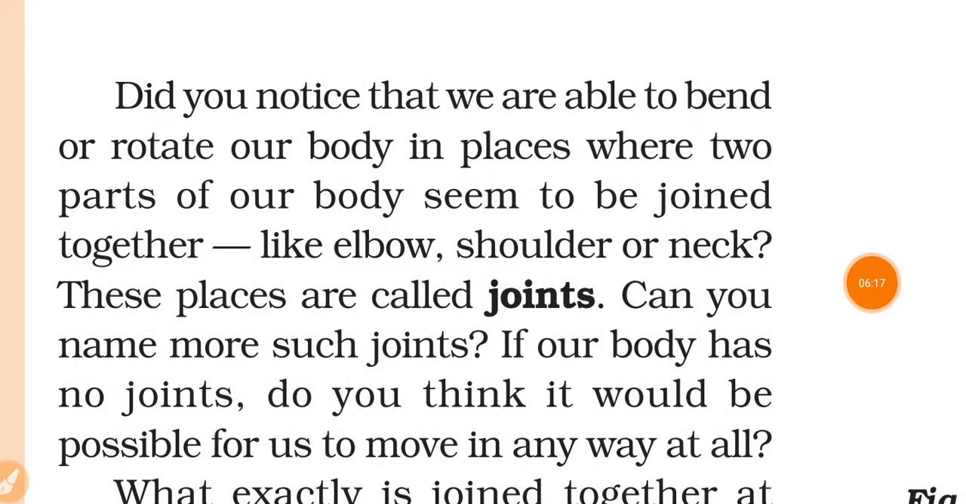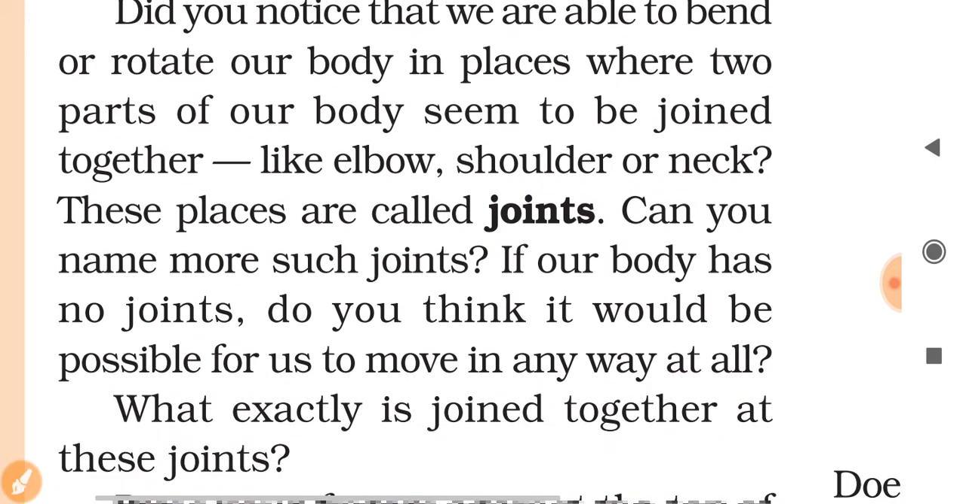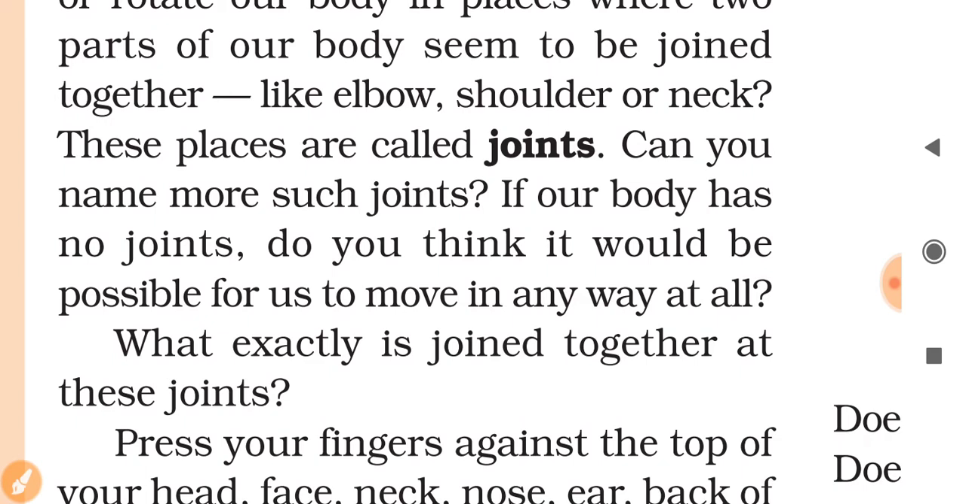After doing this activity, you can notice that we are able to bend or rotate our body in places where two parts of our body seem to be joined together, like the elbow, shoulder, or neck. Okay, these places are called joints. Can you name more such joints? If our body had no joints, do you think it would be possible for us to move in any way at all?